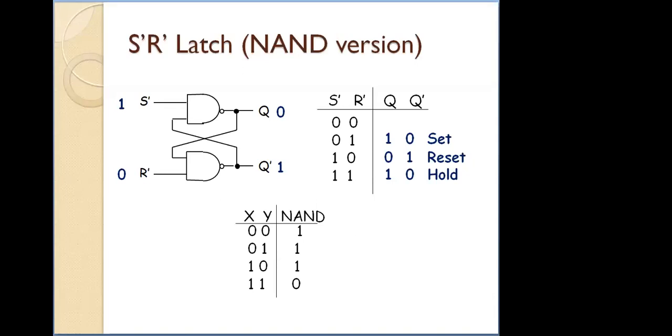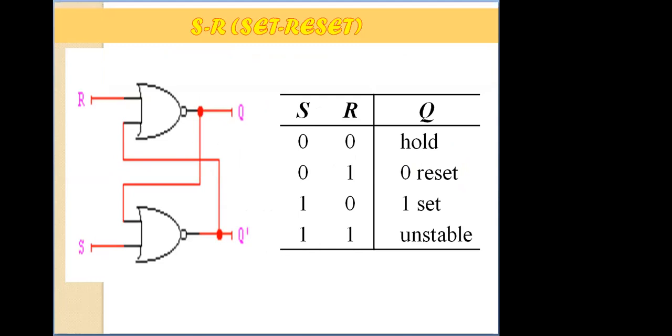And the condition that is not allowed is S bar and R bar equals 0. Okay. S bar and R bar equals 0 means this is a discontinued or invalid or disallowed condition using NAND gates. Similarly, the same conditions with respect to NOR gates, we have verified S and R. You can see the signals S and R. When S is 0 and R is 0, it is called hold condition, no change condition. S0, R0 means hold condition, that is no change condition.